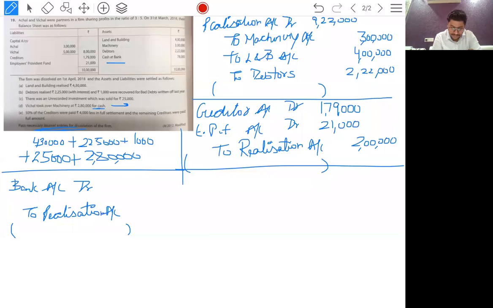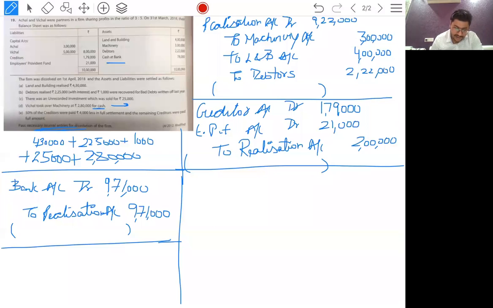2,80,000. Here cash means bank. So the amount is 4,30,000 plus 2,25,000, 6,55,000, 6,56,000, 6,91,000, 7,71,000. I think the total amount is 9,71,000. Okay.